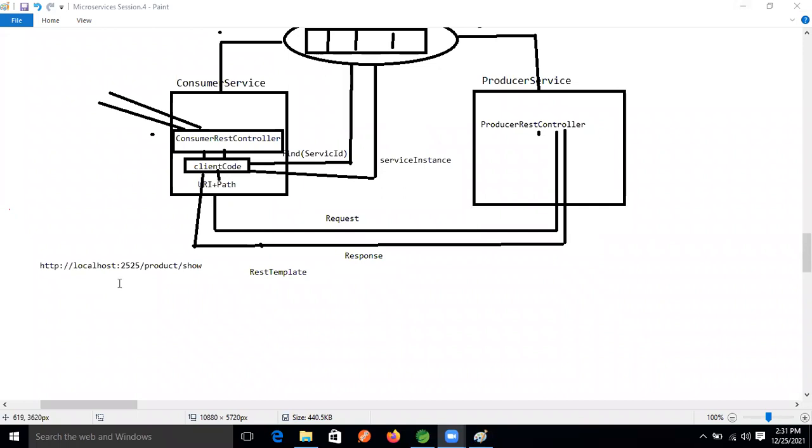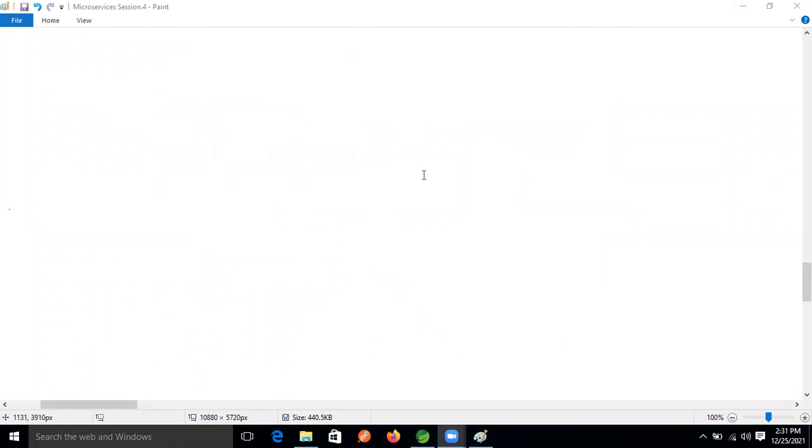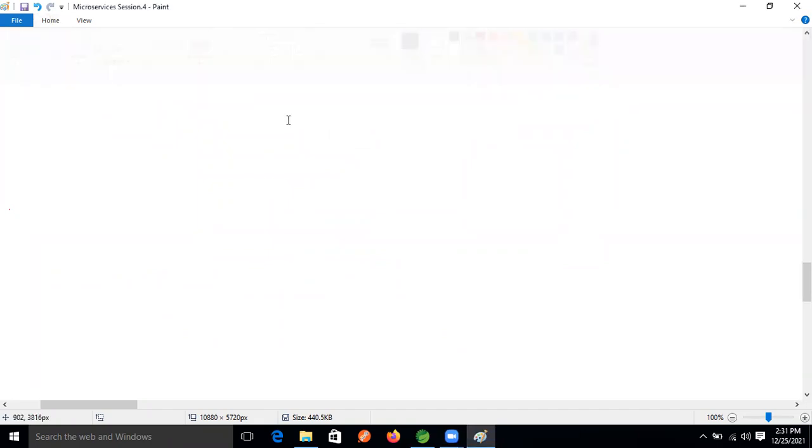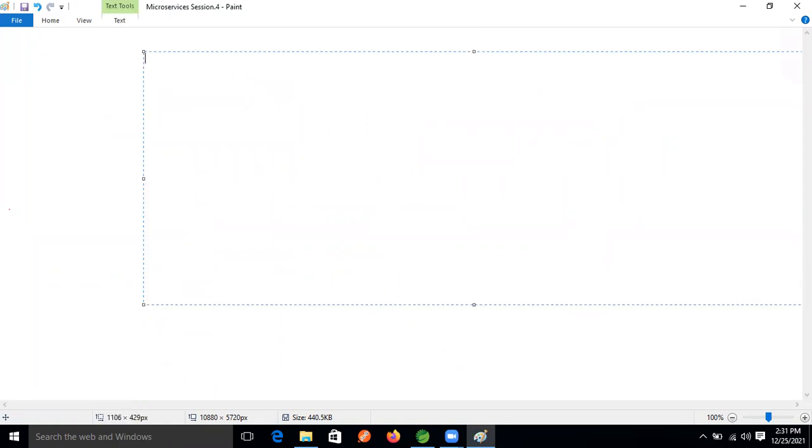Okay, so now let me prepare this diagram again, guys, based on our project only. So just assume that I'm taking our monolithic application we completed when we were learning Spring Boot REST. At that time we prepared one mini project. Product was there, employee we took. Let's take our employee.